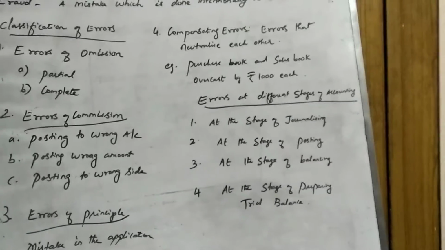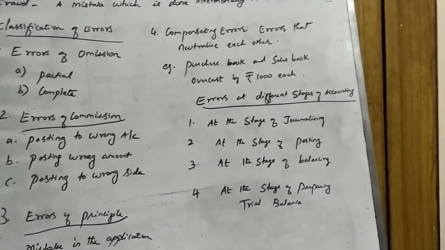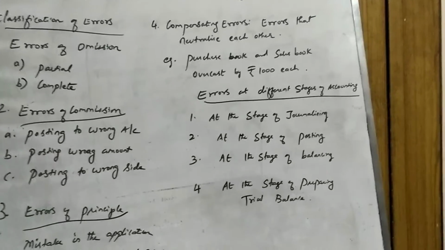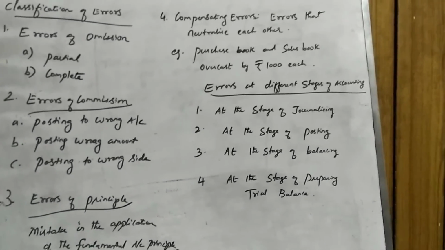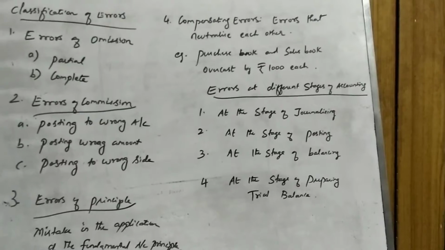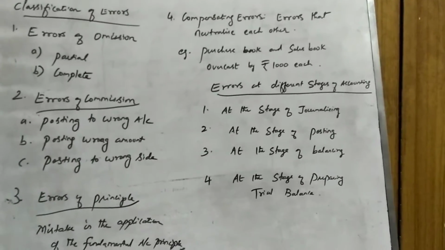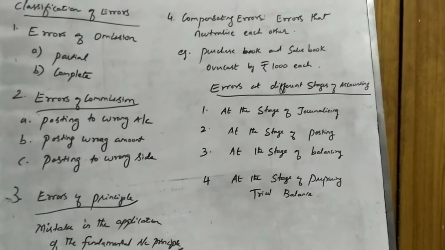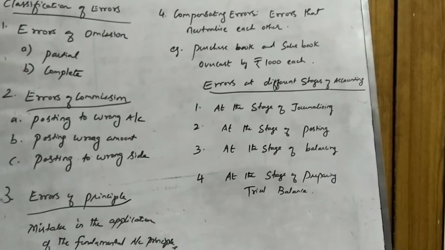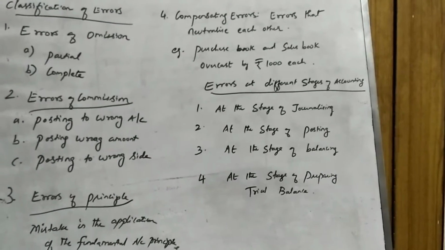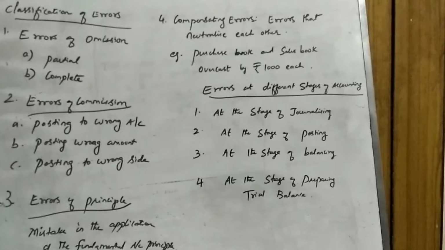Errors that neutralize each other are called compensating errors. Then errors may occur at different stages of accounting. It may be at the stage of journalizing, at the stage of posting the entries into the ledger, or at the stage of balancing, or at the stage of preparing the trial balance.